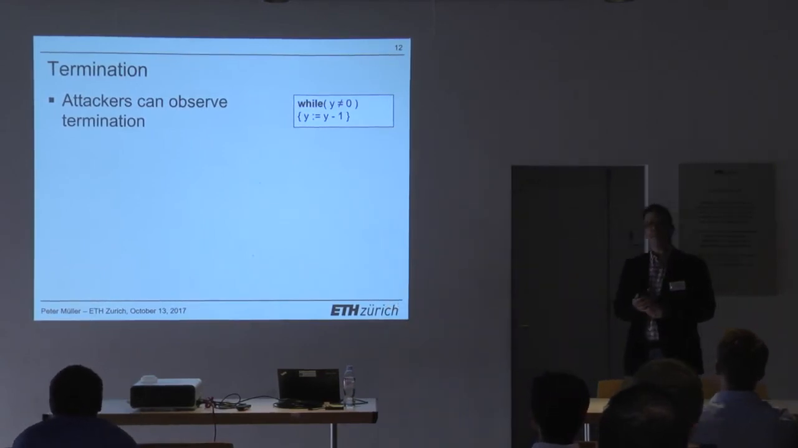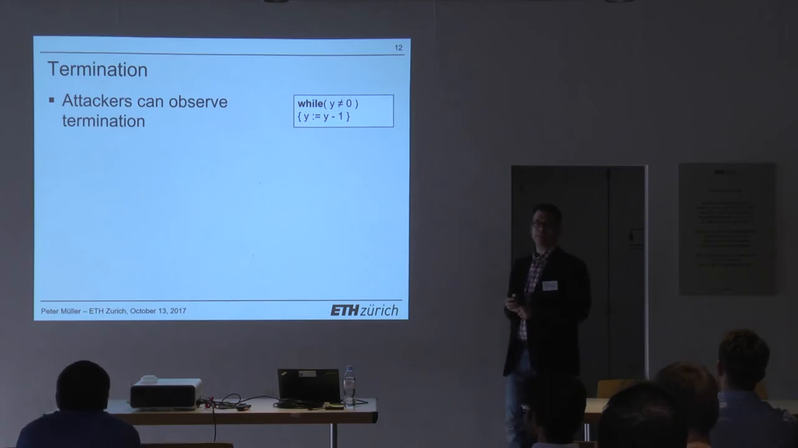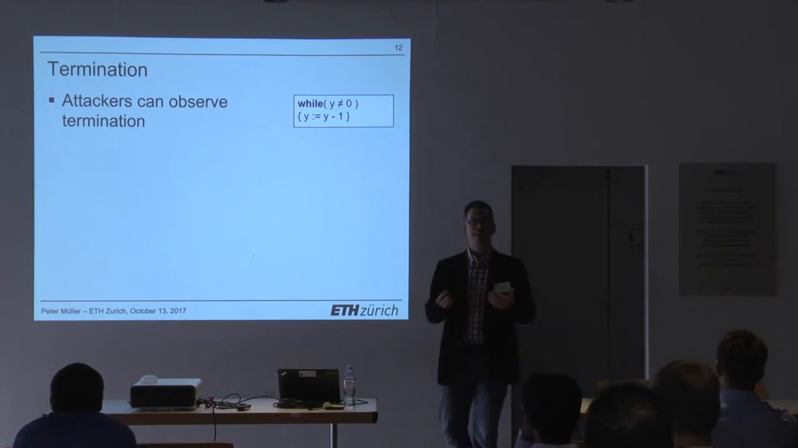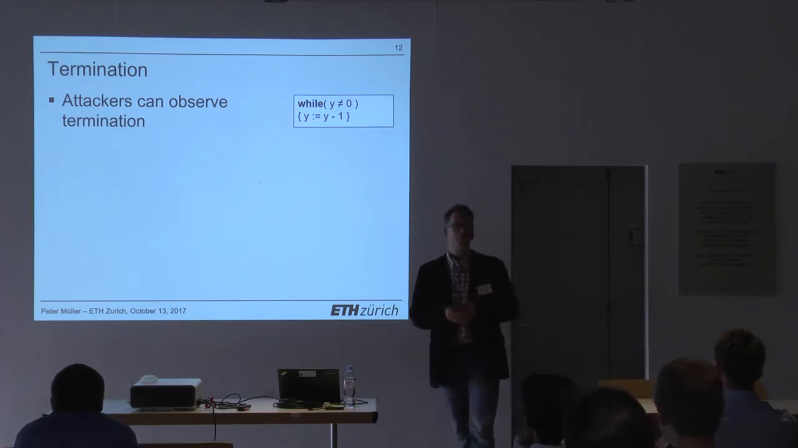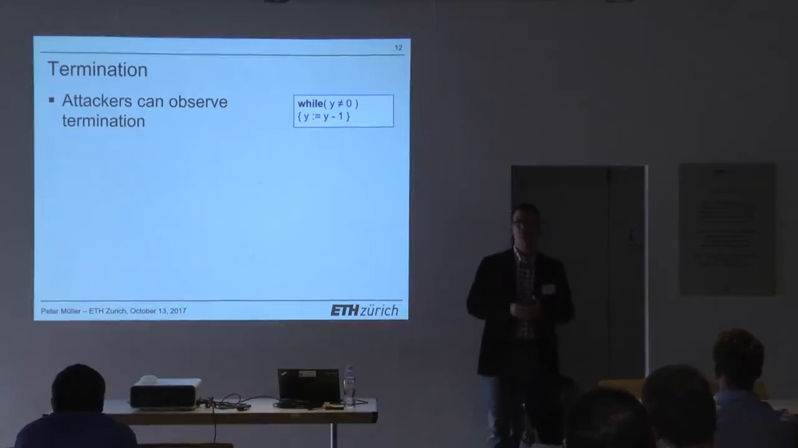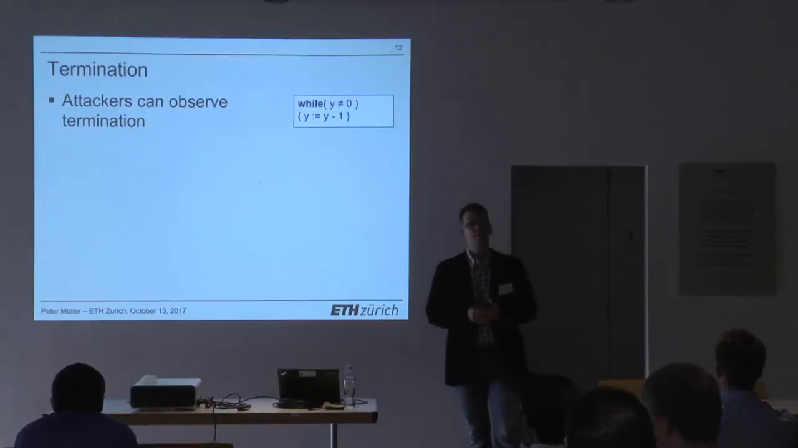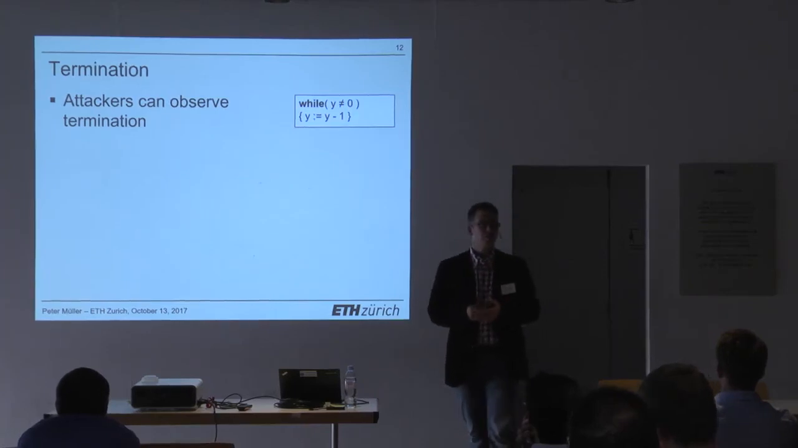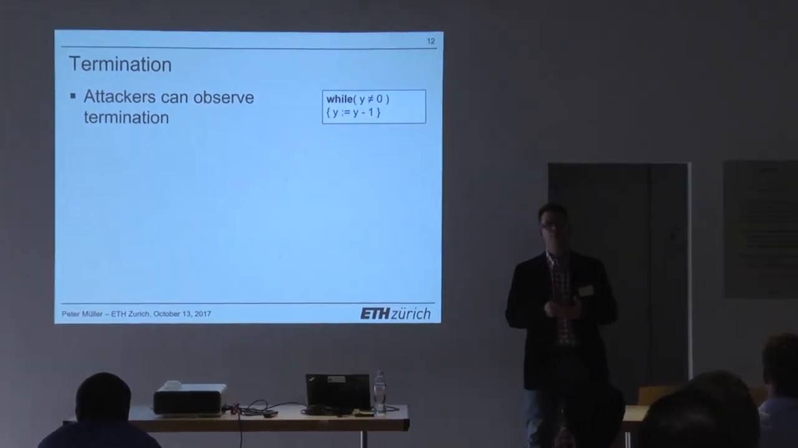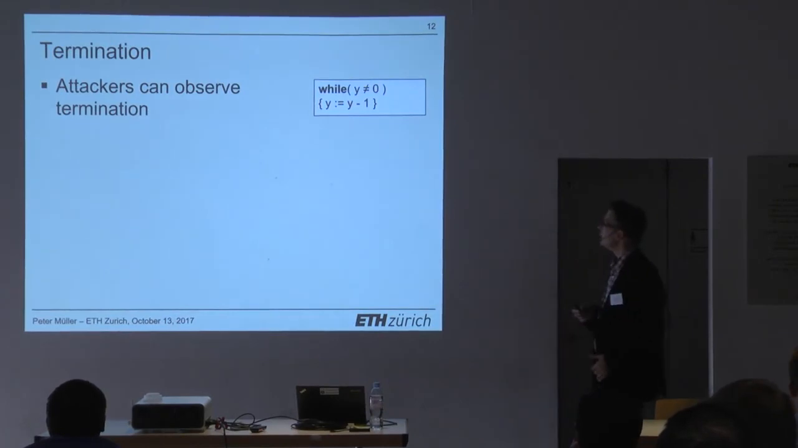So another interesting case is termination, right? Typically an observer, an attacker, can also observe whether or not a program terminates. That's something that you see by just running it. So it's a good idea to make secure information flow analysis termination sensitive, to say that termination should not depend on any secrets. So we can do that very easily.